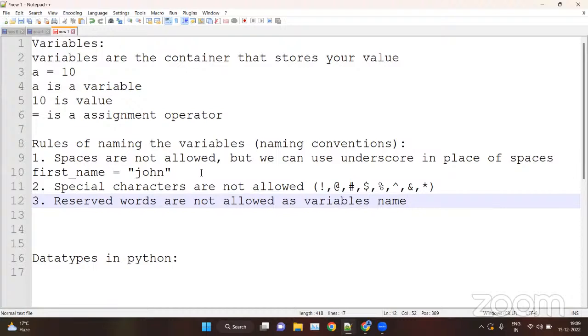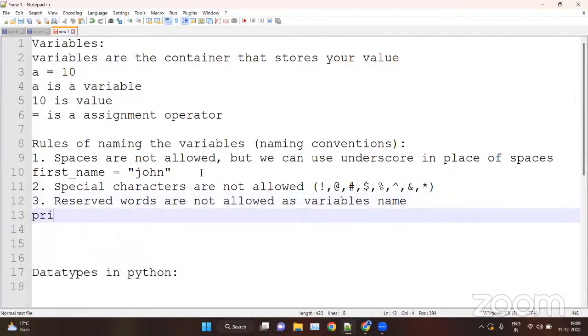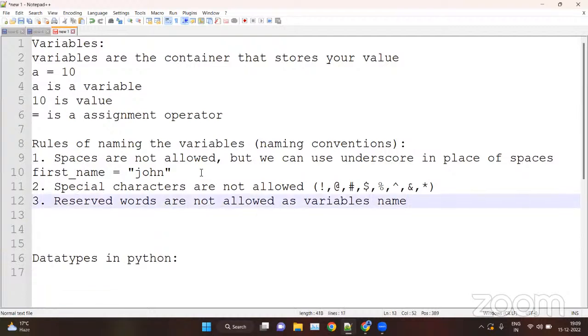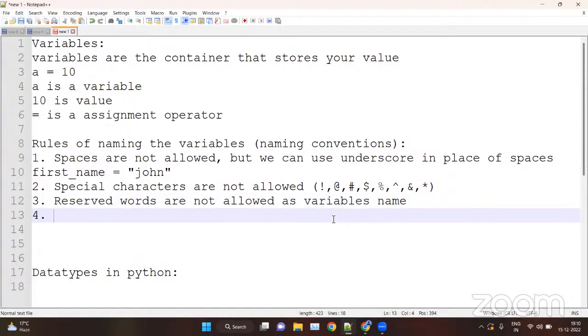Reserved words are the keywords that have a special meaning for the Python interpreter. For example, print is a reserved word. If, else, for, while are reserved words which have special meanings for the Python interpreter. We cannot use them as a variable name. Fourth, numbers are not allowed at the starting.